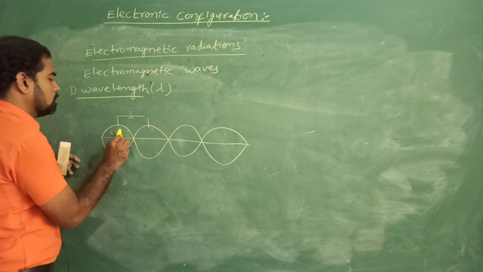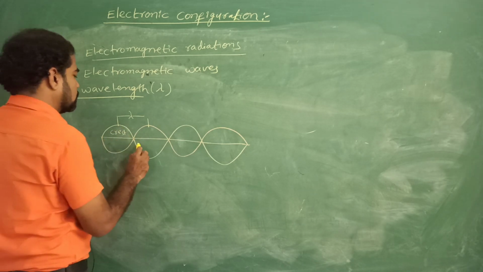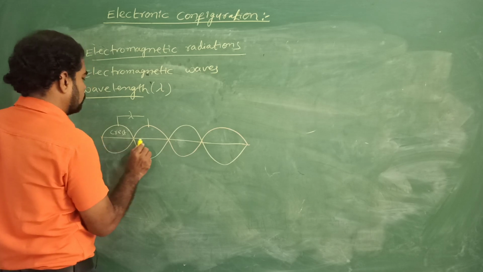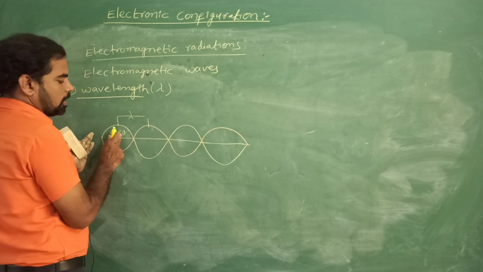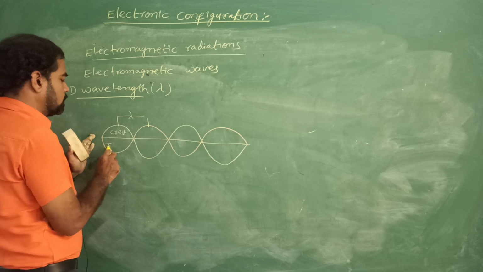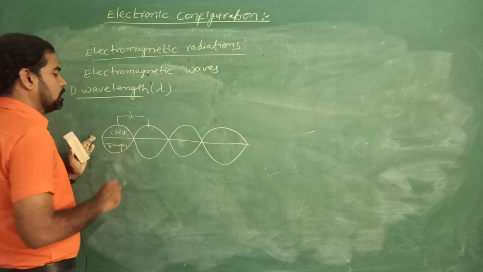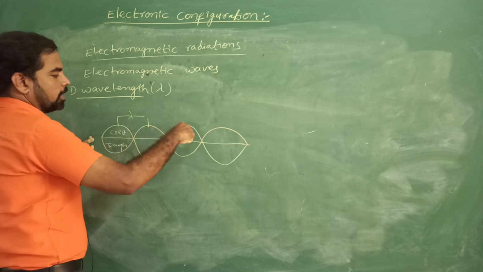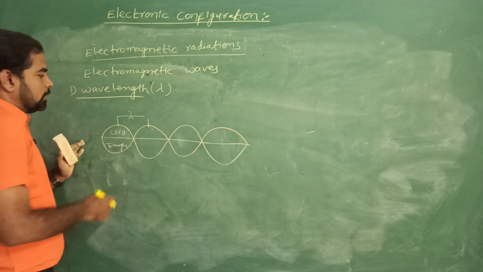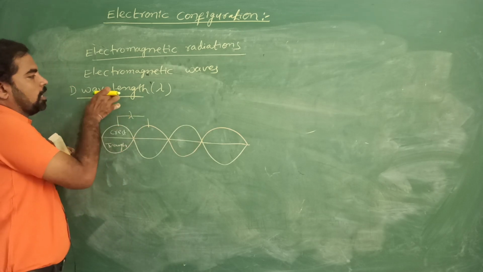This is a crest, this is a trough. The distance between any two successive crests or troughs is called wavelength.